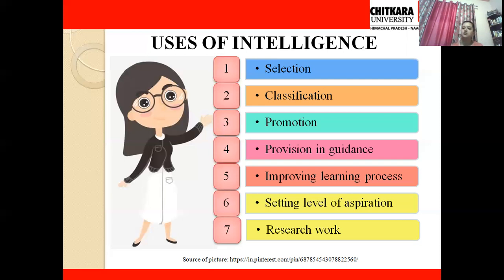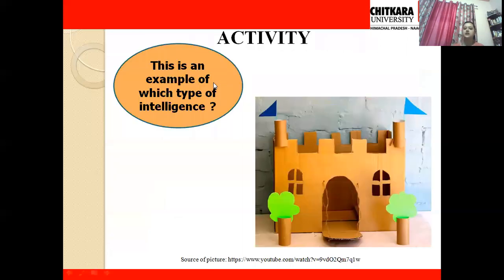So this was all about today's topic. Let's move forward and see one activity over here. In this activity, you can see a clear picture. One carton box is converted into a castle. Now, by observing this picture, tell me which type of intelligence this is. We have seen various types of intelligence according to Sternberg. There are three types. So what kind of intelligence is this?